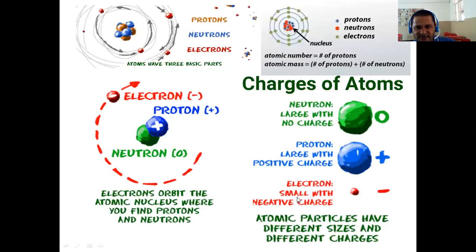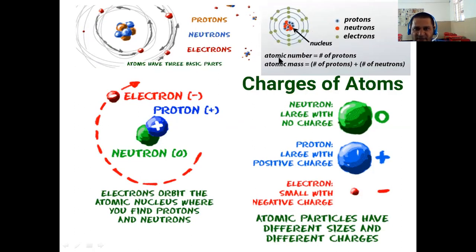We already discussed in the last class that an atom is the building block of all the substances. Atom is the simplest form of all the substances. It consists of a central nucleus, and the electrons are revolving around the nucleus in a particular orbit. The nucleus contains protons and neutrons. Protons are positively charged, neutrons are neutrally charged, and the electrons are negatively charged.